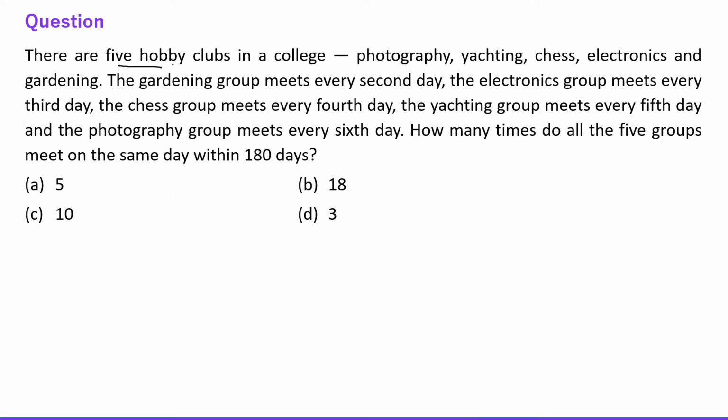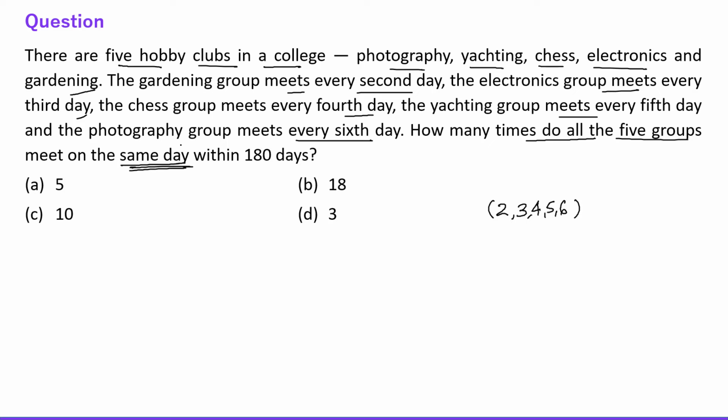Next question says, there are 5 hobby clubs in a college: photography, yachting, chess, electronics, and gardening. The gardening group meets every second day. The electronics group meets every third day. The chess group meets every fourth day, the yachting group meets every fifth day, and the photography group meets every 6th day. Okay, so they are meeting every second day, third day, fourth day, fifth day, and 6th day respectively, right? How many times do all the 5 groups meet on the same day,